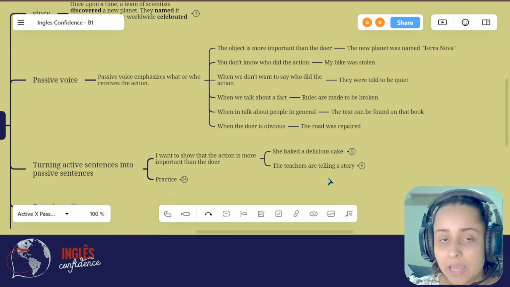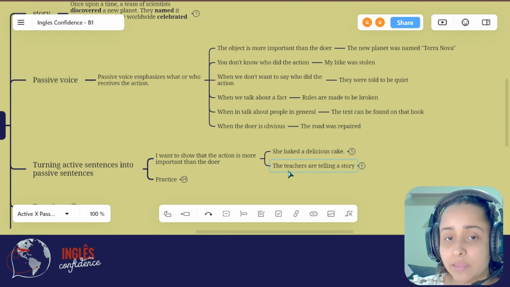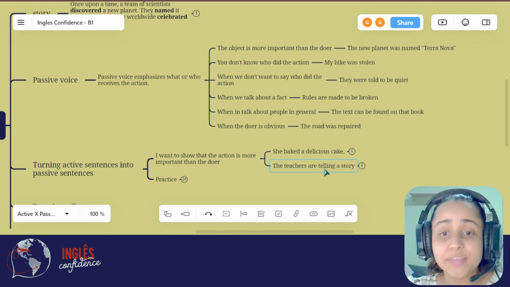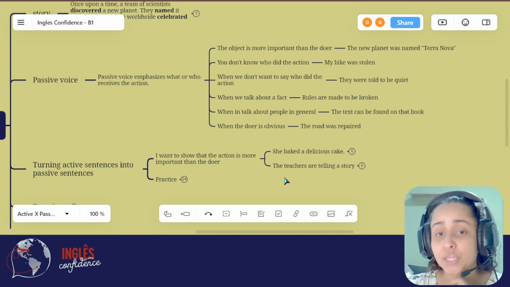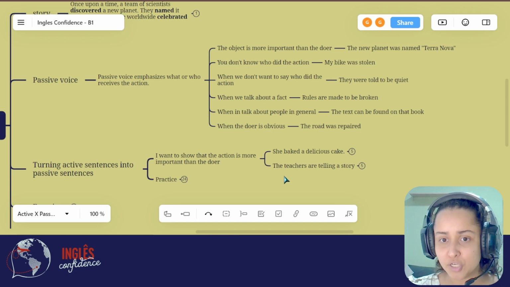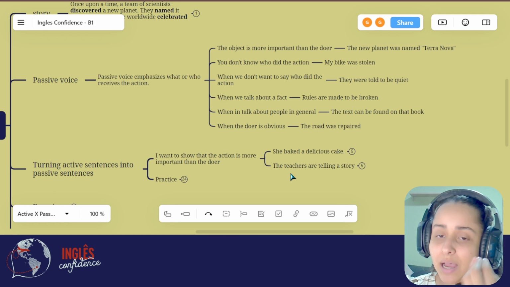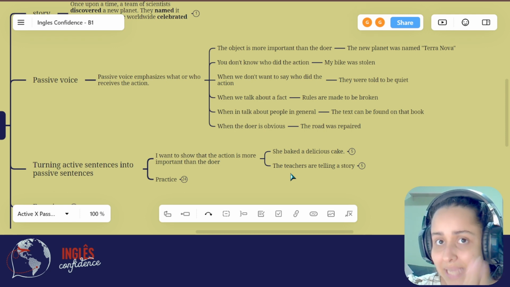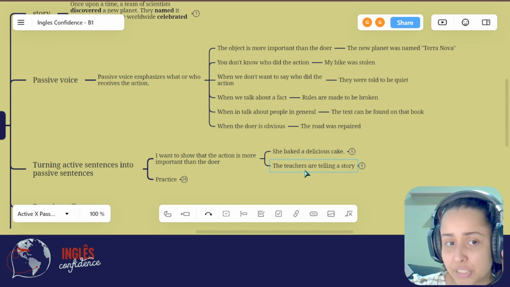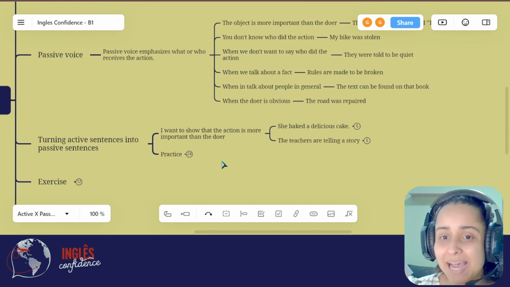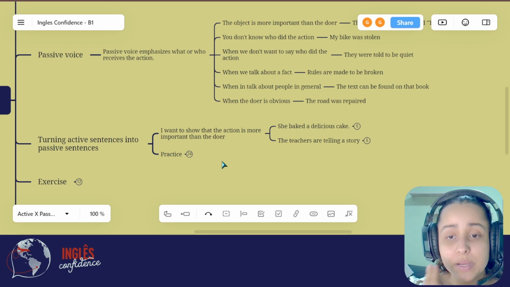Okay? And also, we have another sentence. The teachers are telling a story. The focus here is telling that the teachers are telling this story. So I make it obvious about who is doing the action. That's my focus. I want to tell you who is doing the action, but I want to turn it into a passive voice, and I want my focus to be on who is receiving the action and not who is making the action. So let's go for the practice. I will show you how you can change an active sentence into a passive sentence.